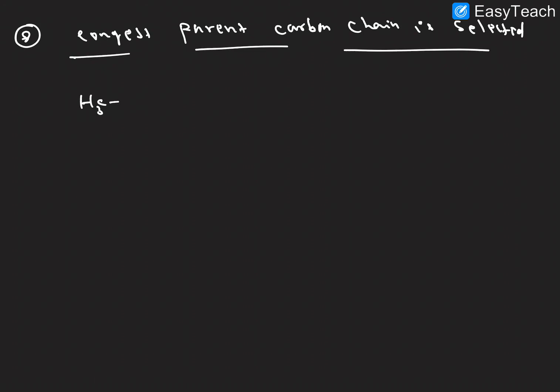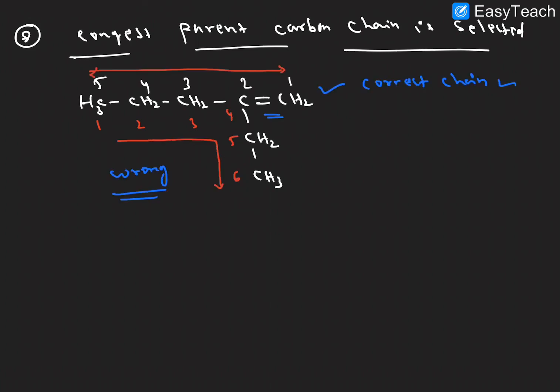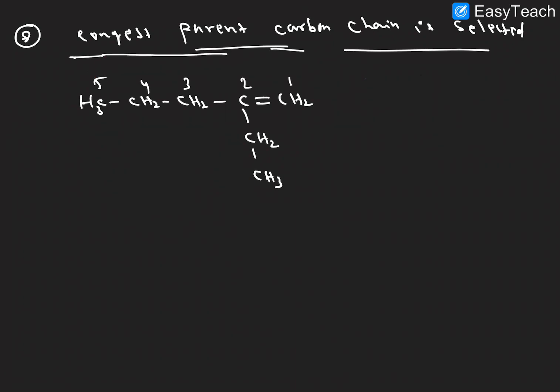CH3, CH2, and C double bond CH2, and CH2 and CH3 are there. We will give numbering from here, 1, 2, 3, 4, 5. But the long chain is here, the long chain is 1, 2, 3, 4, 5. These 2 possibilities are there, right? So in this case, yes, now this is the best example. One chain is possible, another one is also possible here, 1, 2, 3, 4, 5, 6.